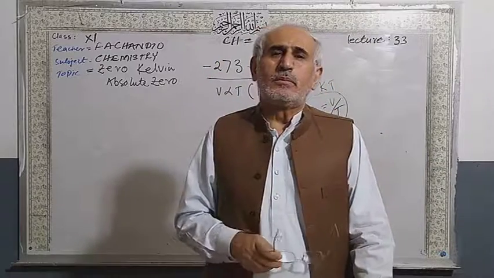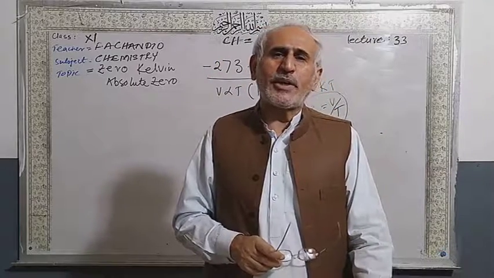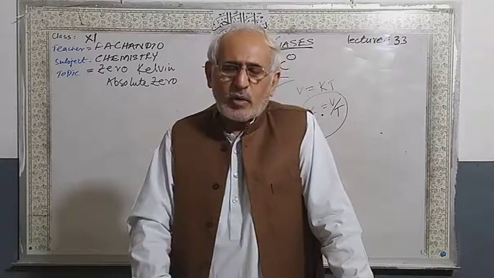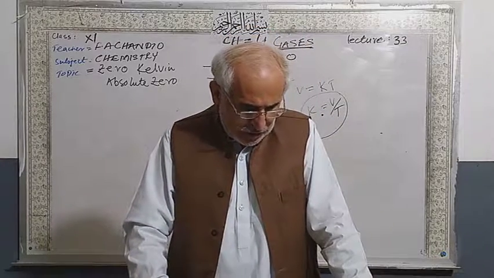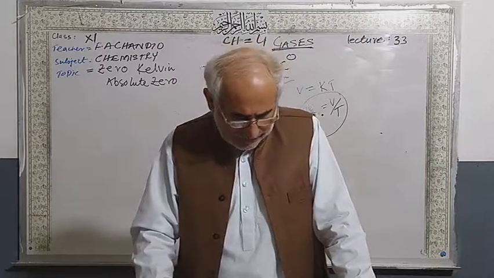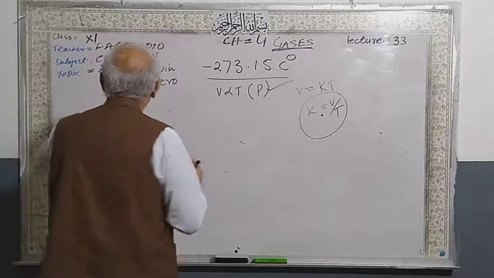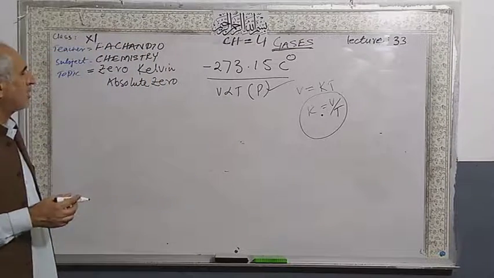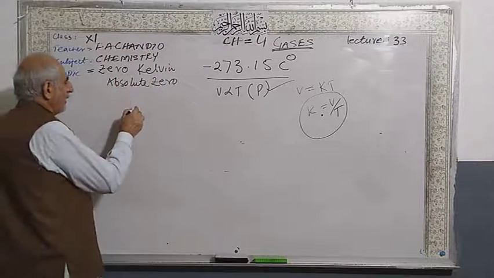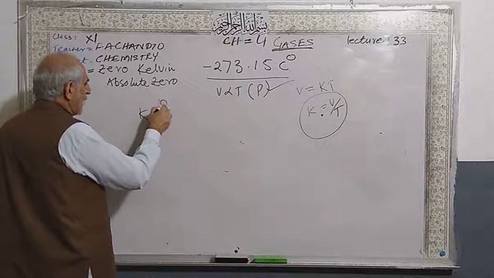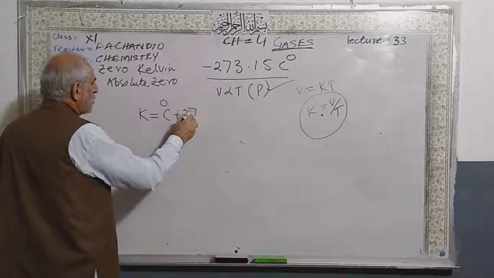So, the scientist Lord Kelvin, 1824 to 1907, gave another scale of temperature which we call absolute temperature, the Kelvin. So Kelvin is equal to degrees Celsius plus 273.